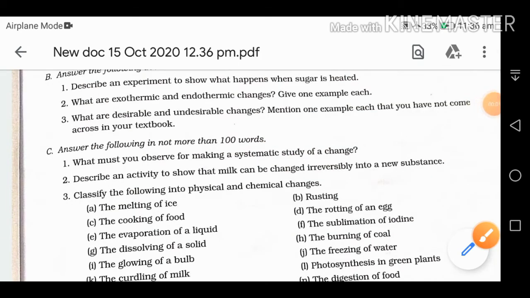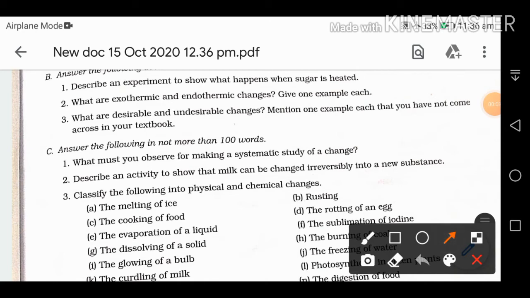So next we have, what are desirable and undesirable changes? Mention one example each that you have not come across in your textbook. So first of all, we have to know what is desirable and undesirable. A change which gives us benefit is called a desirable change. An undesirable change is one which is not beneficial for us.